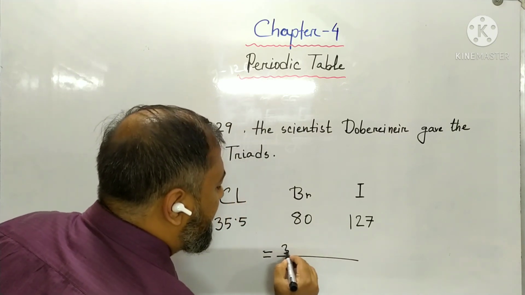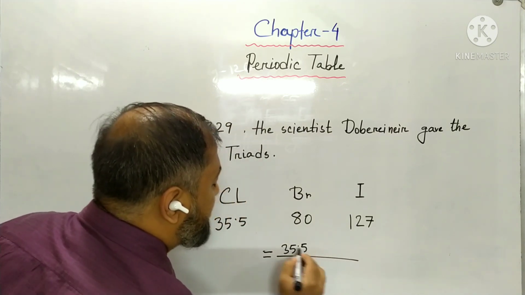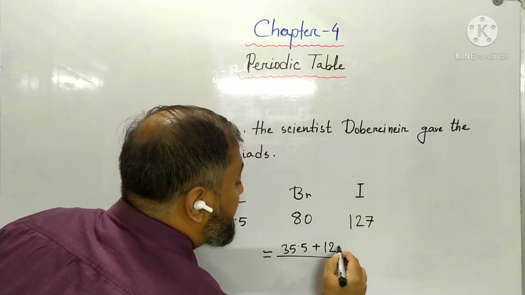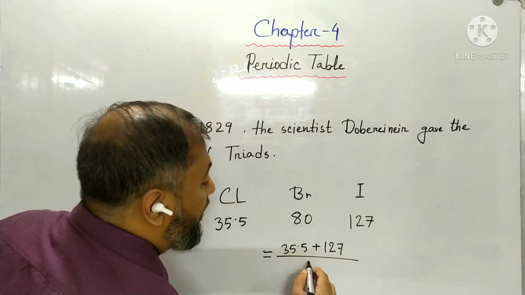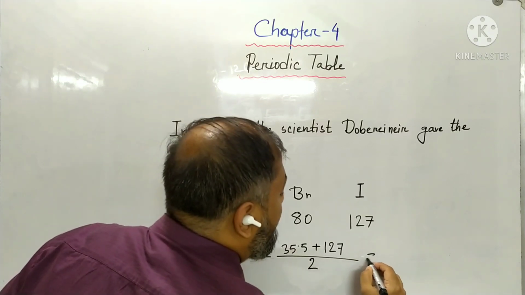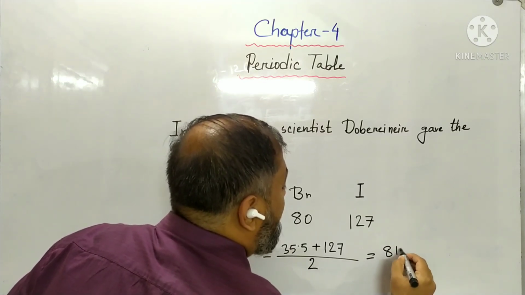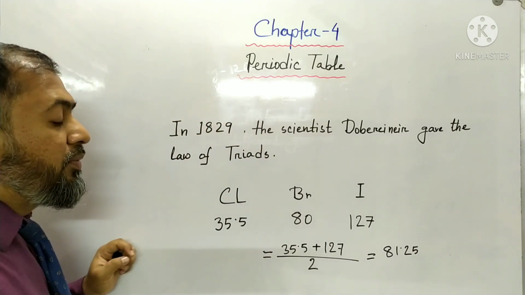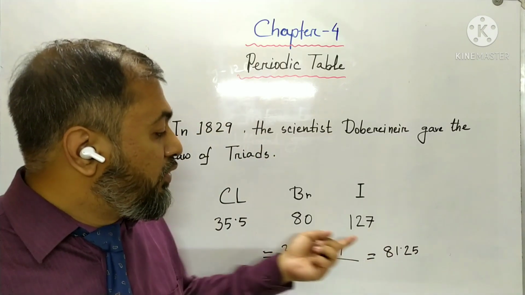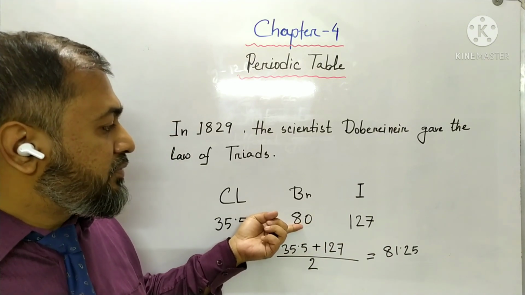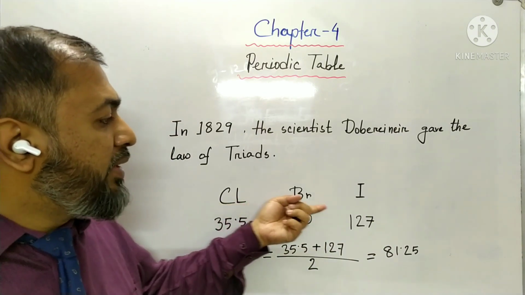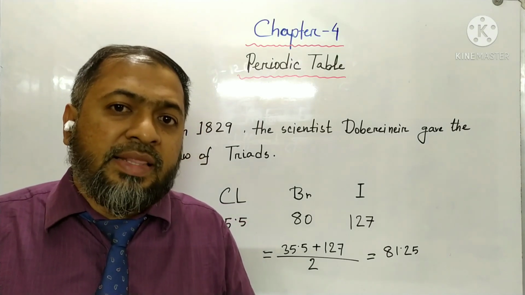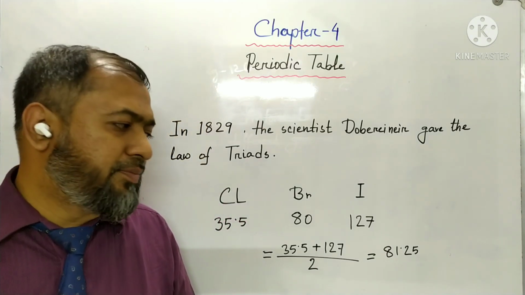You can see 35.5 is the atomic mass of chlorine, plus 127 is the atomic mass of iodine, and when we divide the sum by two we find the mass will be 81.25. So this is very close to 80. We know that chlorine, bromine, iodine have many similar properties. They are grouped in the halogen group.